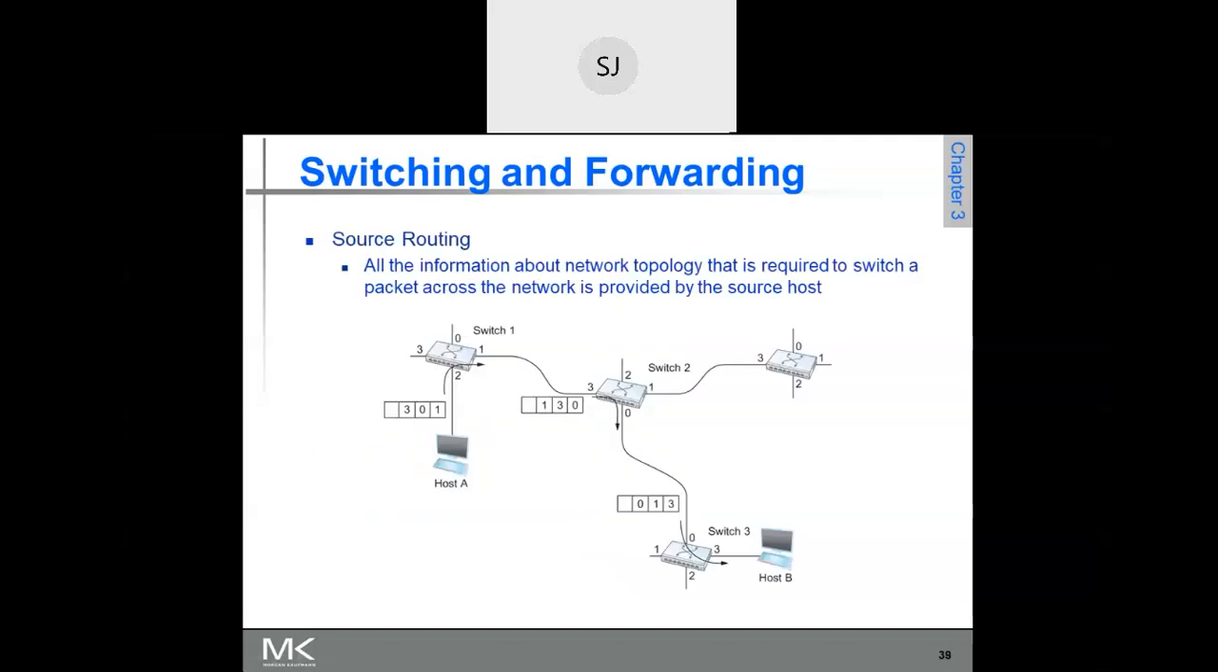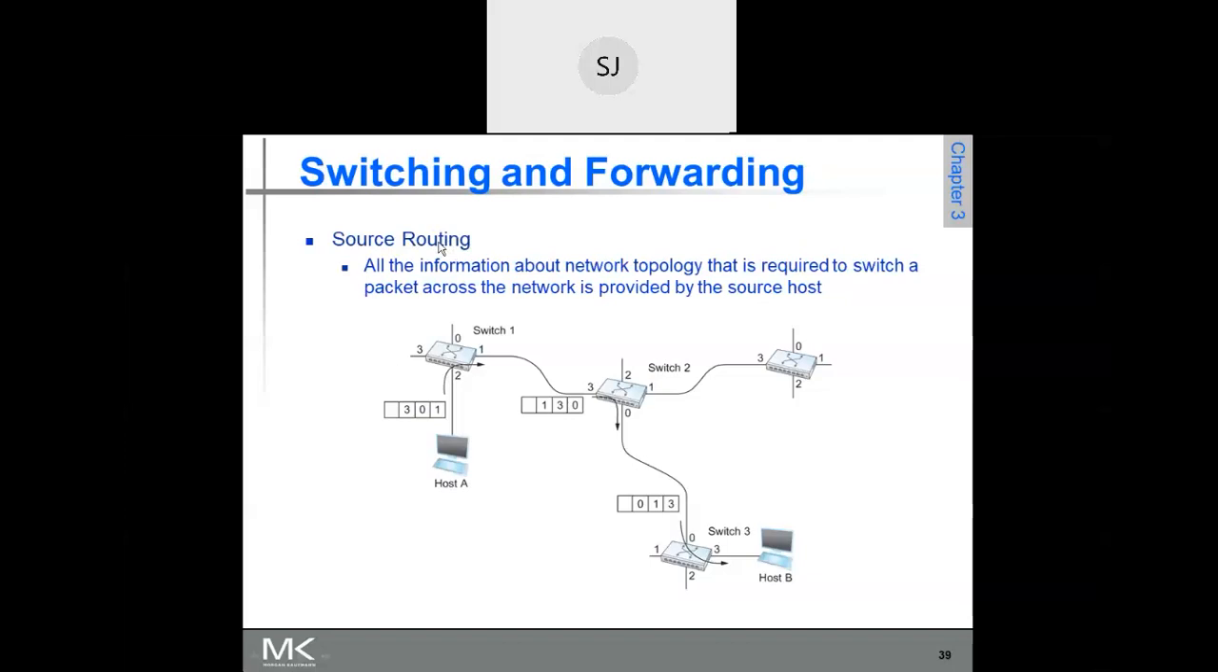And after this, in the beginning we had said there are basically three types of switching. One is datagram switching, another one is virtual circuit switching, and the third one, which is rarely used, is source routing. We had seen source routing.